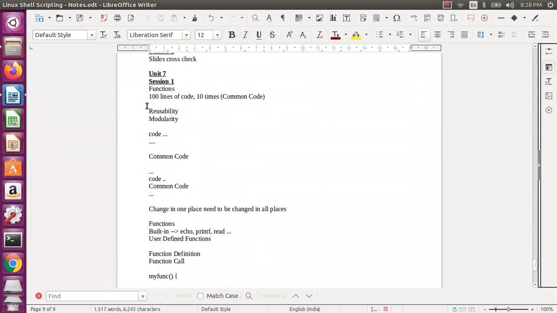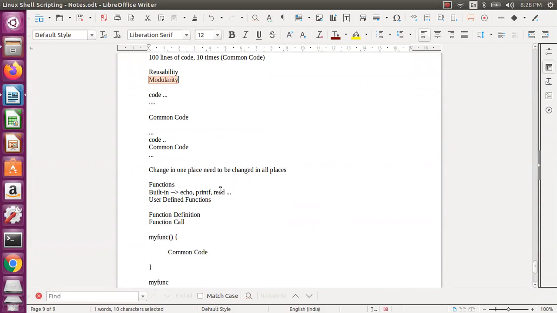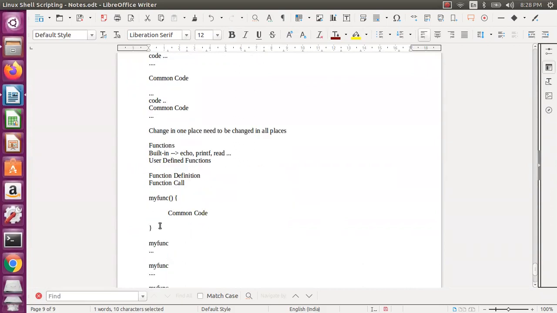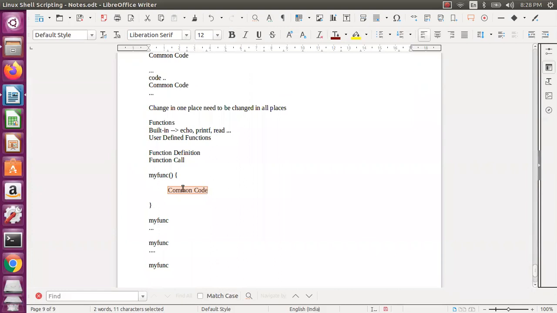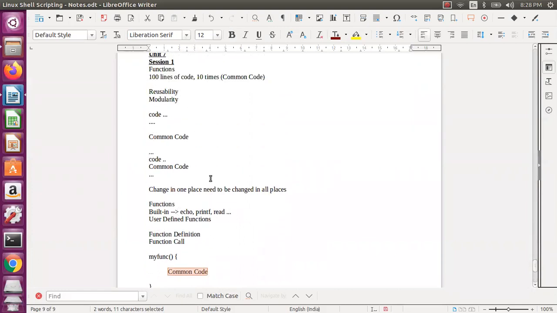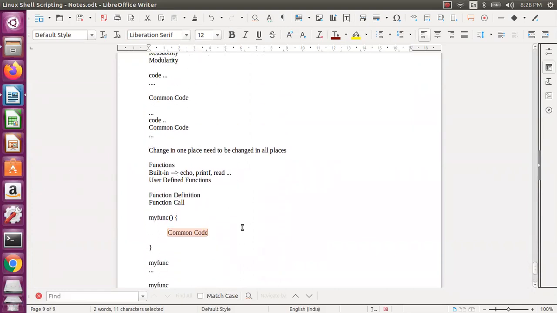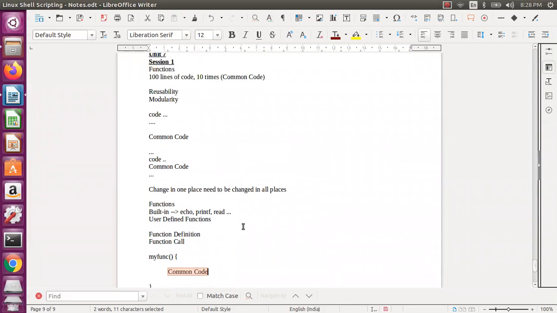So this is one thing, reusability. Without it, a change in one place needs change in all other places. For that reason, if you do this, if you change in one place, you will only change here and it will be automatically affected. So there is no need to change all places. That is the advantage with it. Of course, if you are changing the arguments and all, then you need to change the code accordingly, but generally we are talking in a generalized way.